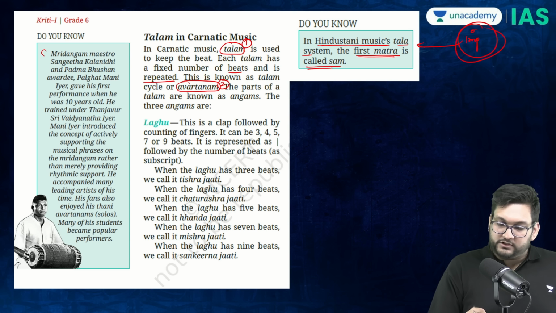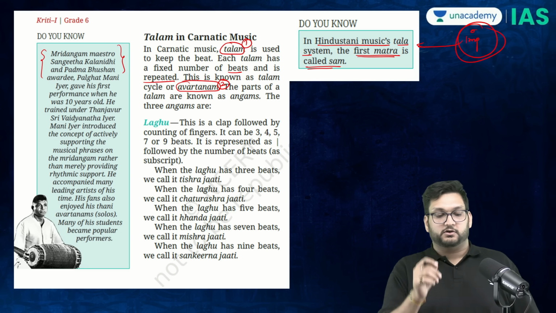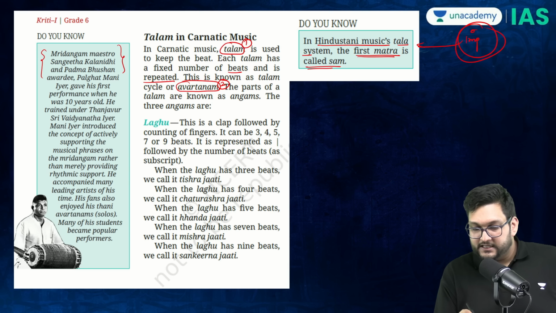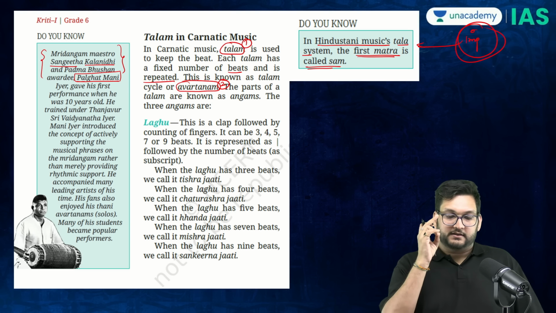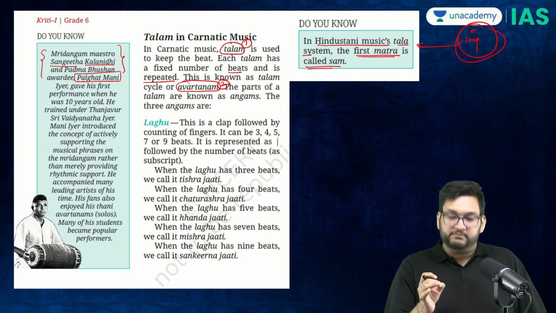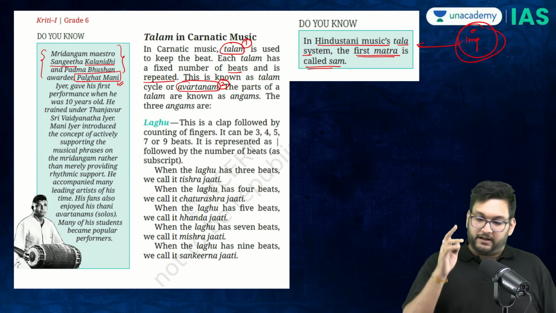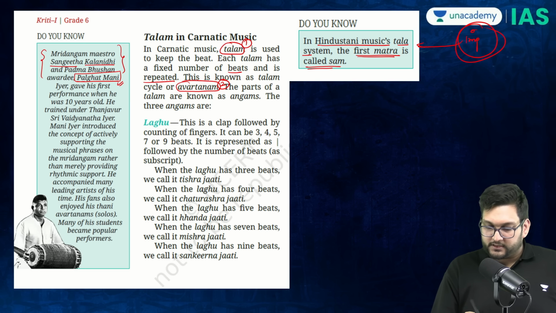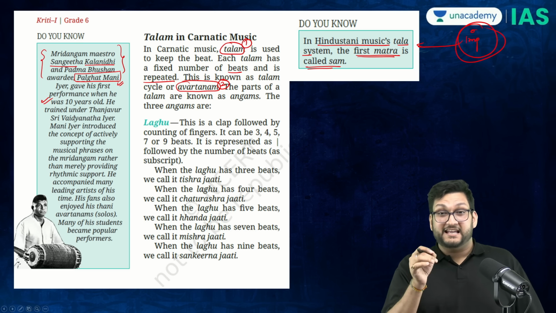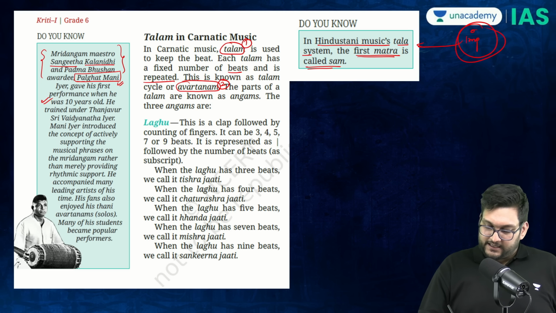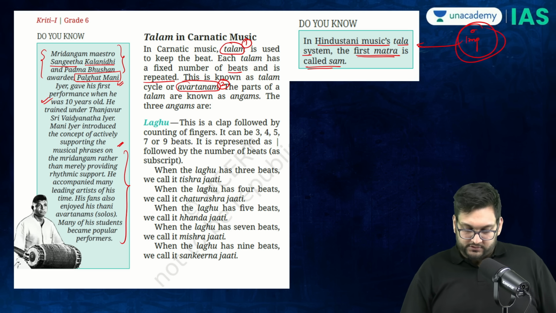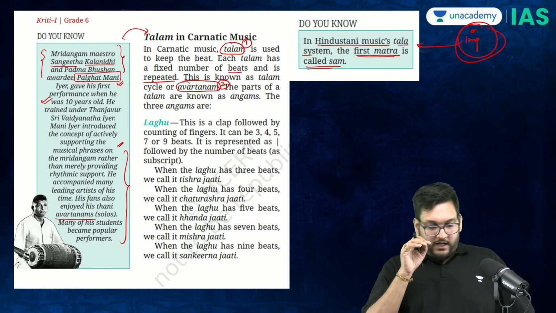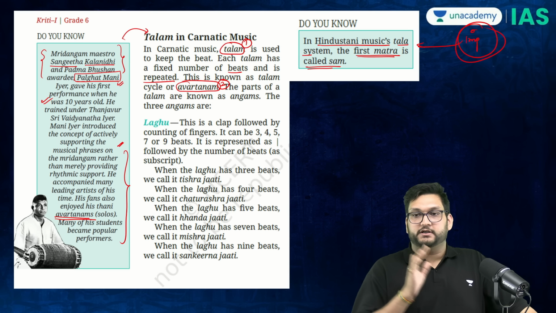And there is also the mention of a Mridangam Maestro. His name is Palghat Mani Iyer, a Mridangam Maestro, Sangeet Kalanidhi Awardee, Padma Vibhushan Awardee, known for performing since the age of 10 itself. And why is he mentioned in the context of talam? Because he is known for his solo avartanams. So therefore important in that regard.